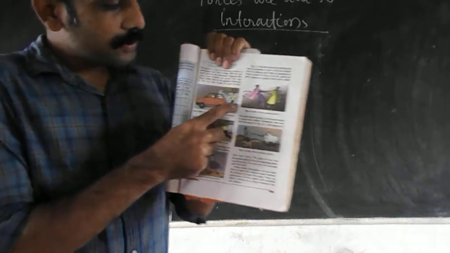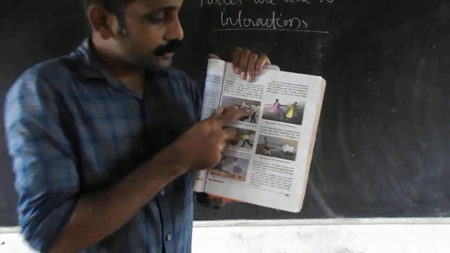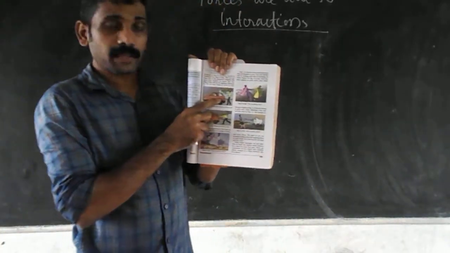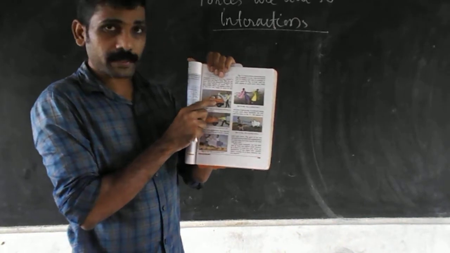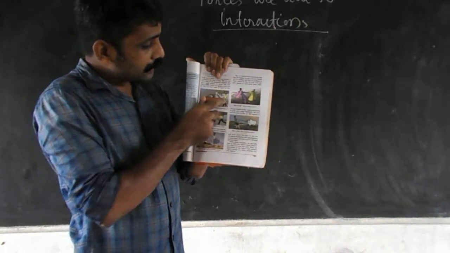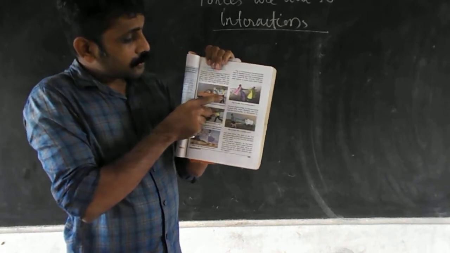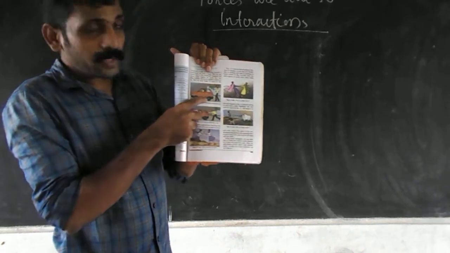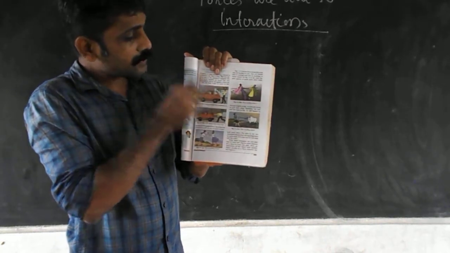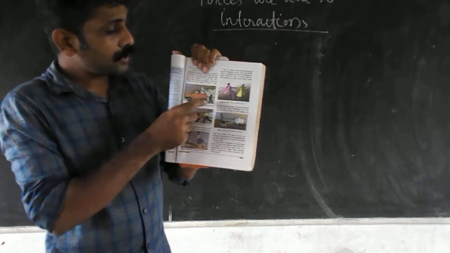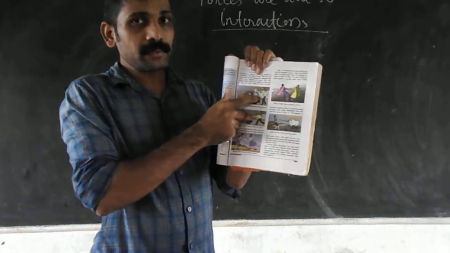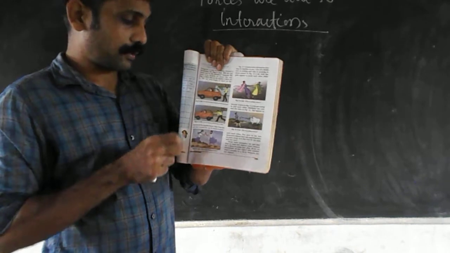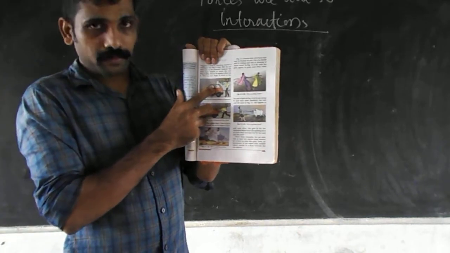Suppose, listen here, a boy is standing behind a car. In the first case, in this picture, the boy is just standing behind the car. The boy is not touching the car. The car is not moving.